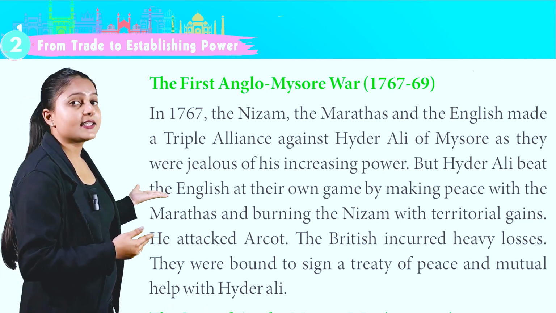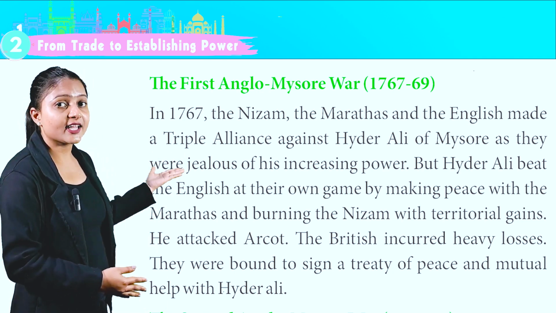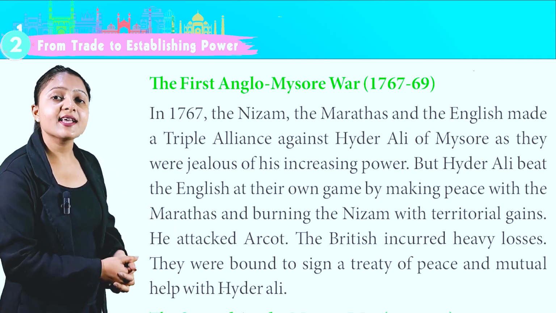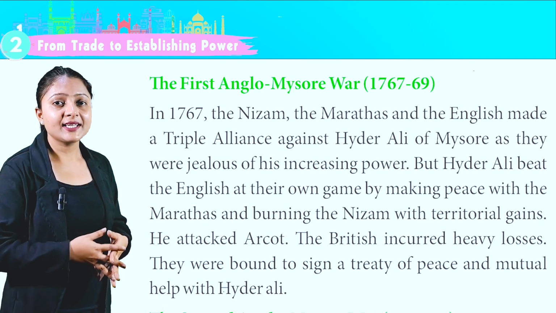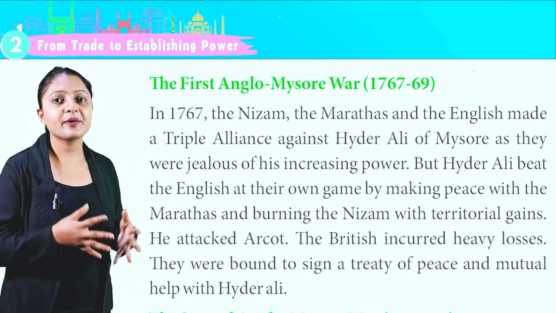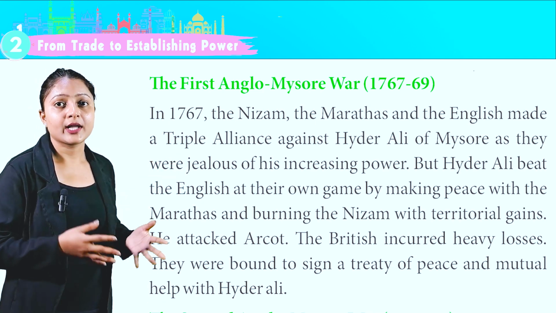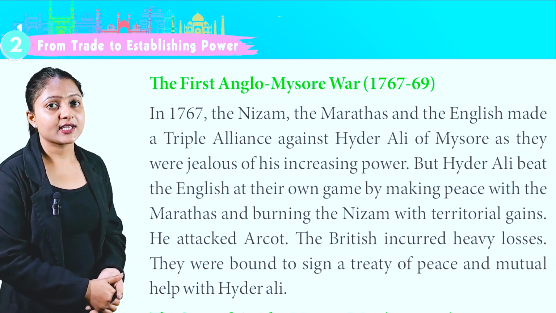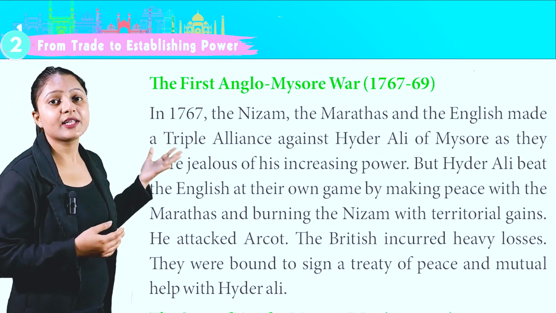In 1767, the Nizam, the Marathas and the English made a triple alliance against Hyder Ali of Mysore as they were jealous of his increasing power. But Hyder Ali beat the English at their own game by making peace with the Marathas and winning over the Nizam with territorial gains. He attacked Arcot. The British incurred heavy losses. They were bound to sign a treaty of peace and mutual help with Hyder Ali.